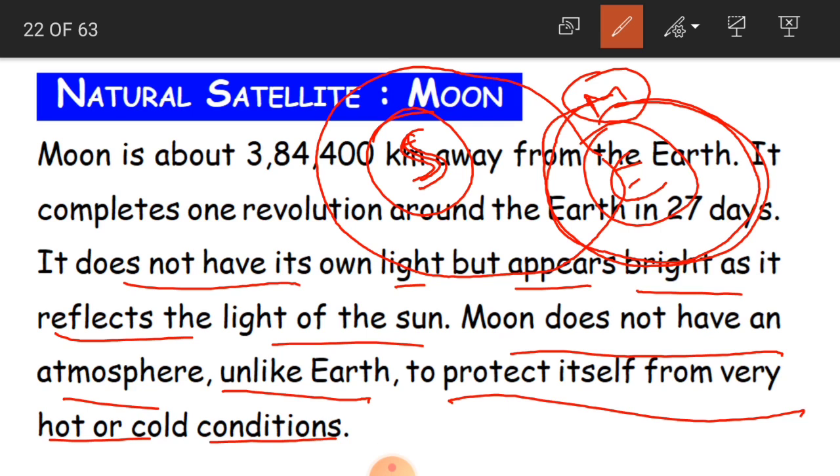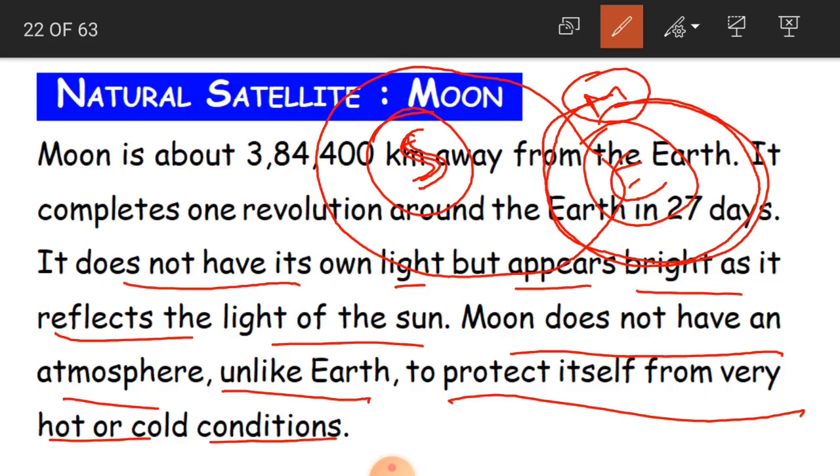So if you want to live on the moon, because it does not have an atmosphere, children, it is very difficult to live there, because there is no protection from hot and cold conditions. Whereas Earth has this atmosphere, it is protected by this atmosphere from the harmful radiations. Clear, children?